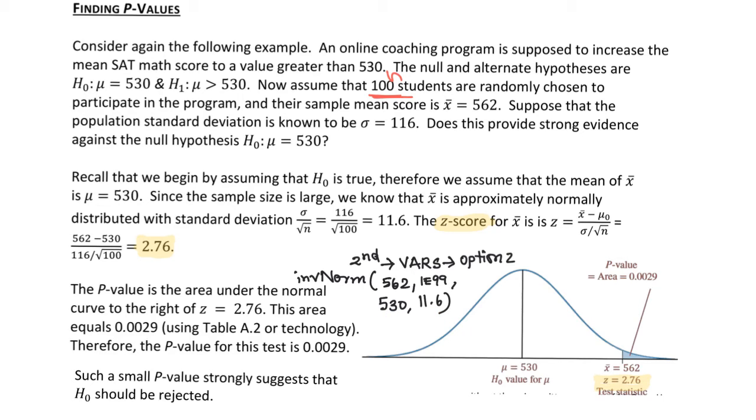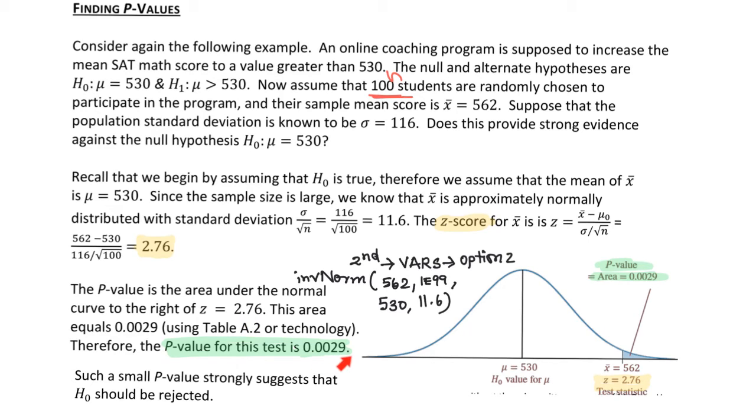If you want, you can find the area to the right side of 2.76 using the table. You will get the same answer. The p-value, or this area, is 0.0029. So the p-value is the area under the normal curve to the right side of the test statistic.